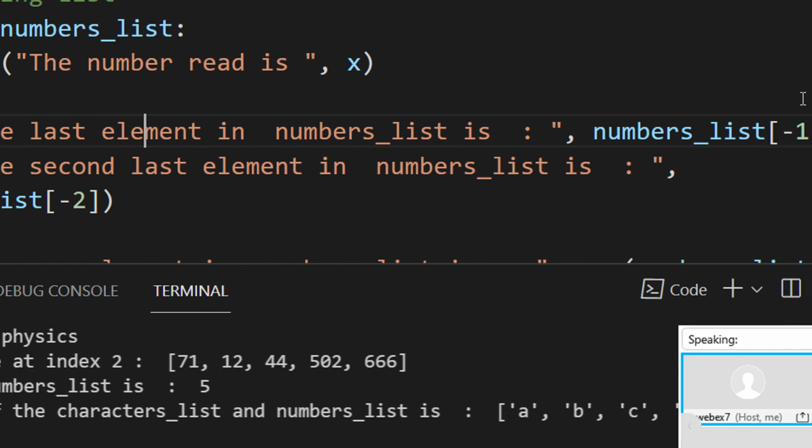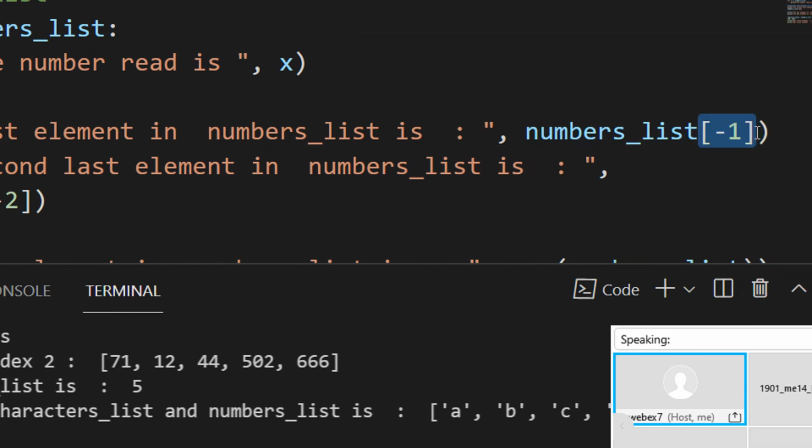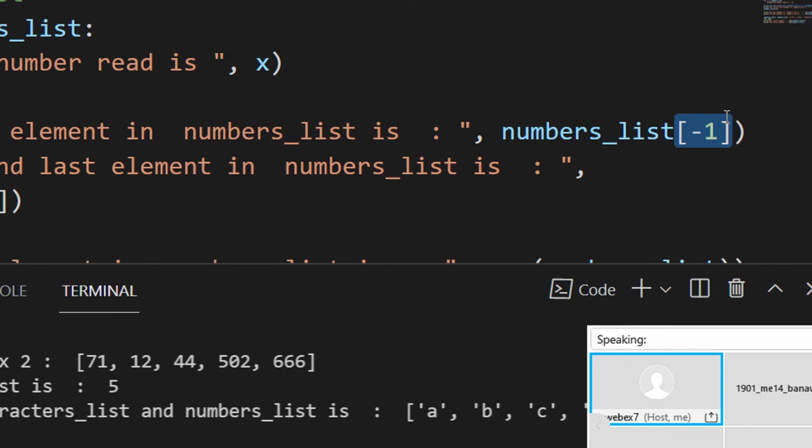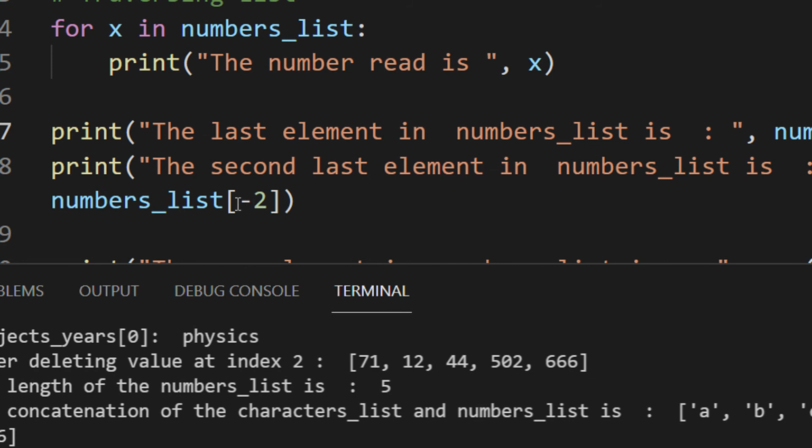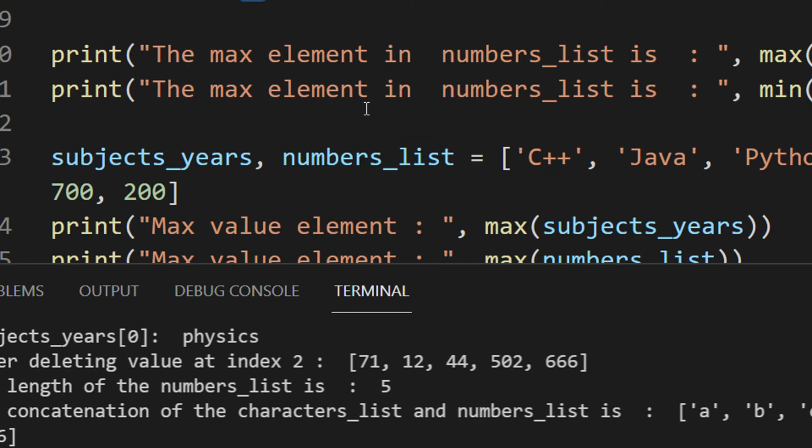And how do you refer to the last element in the list? We refer to the last element as -1. You remember we did the Python indexing that starts from -1, fine. The second last element will be -2, the third last will be -3, and the nth last will be -n,